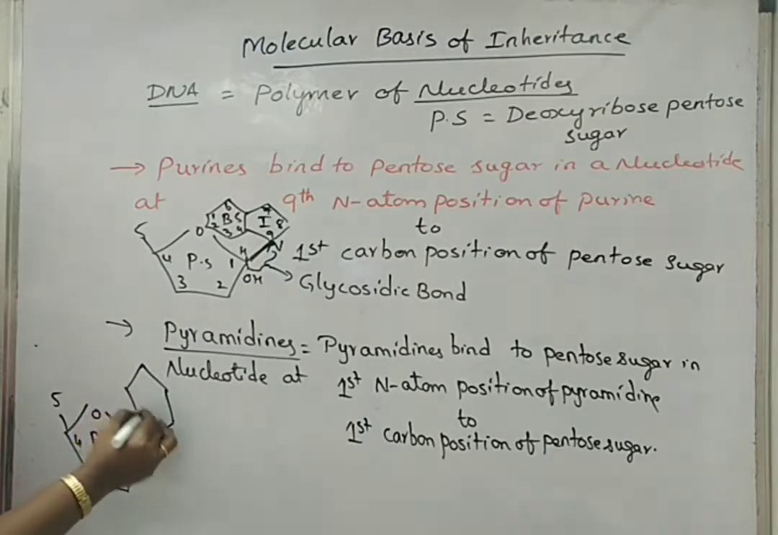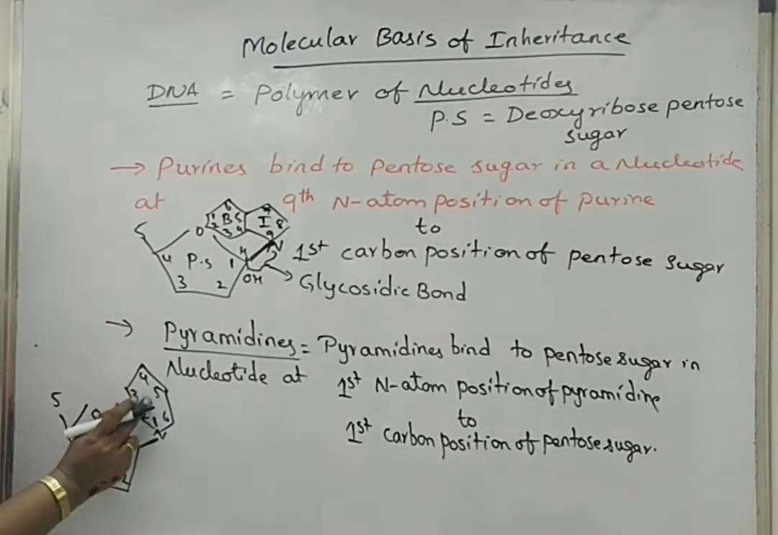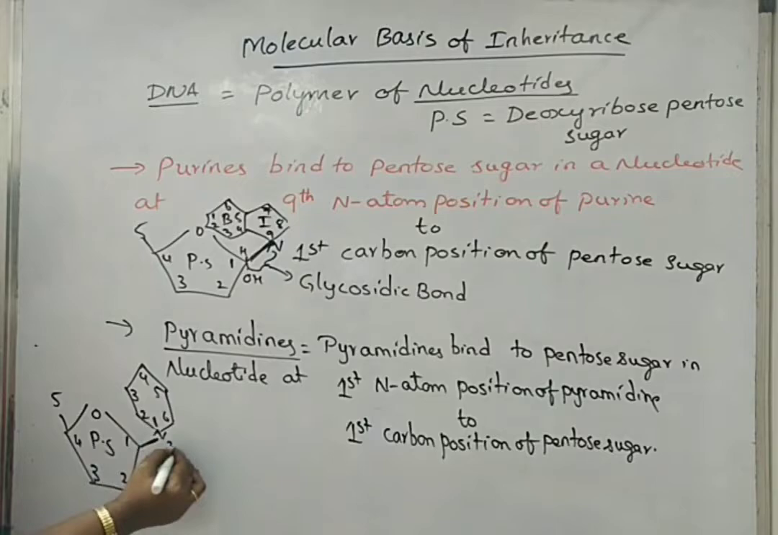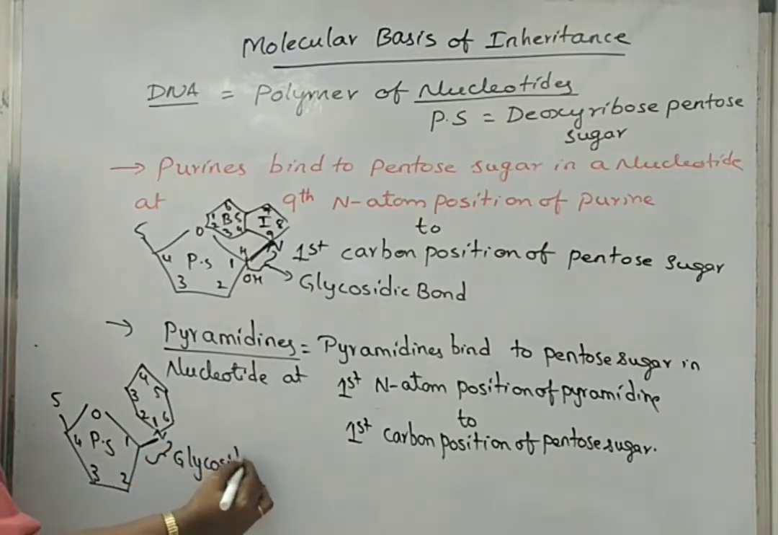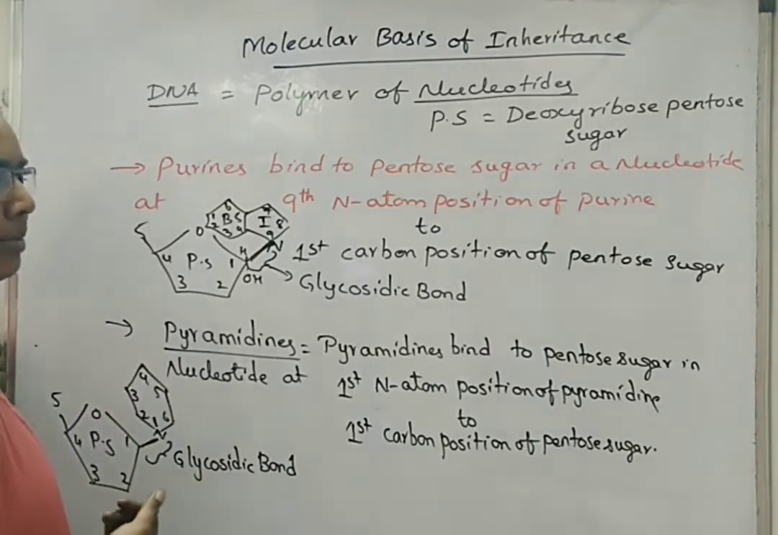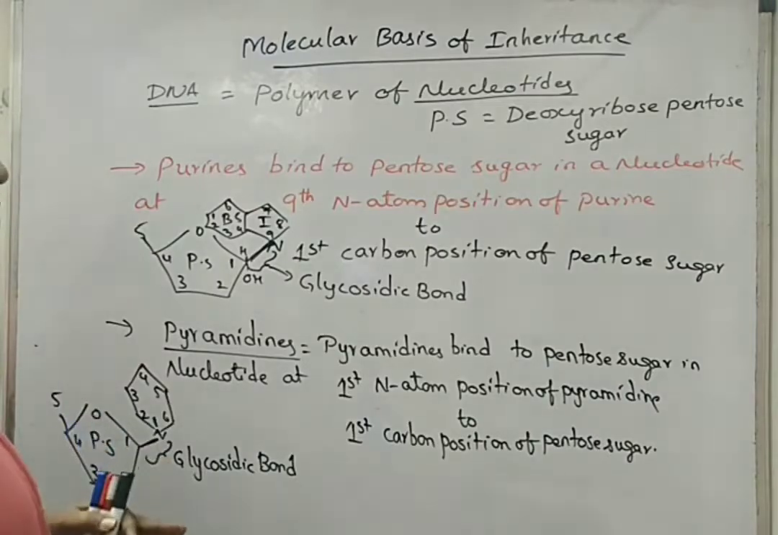So here will be one bond, 1, 2, 3, 4, 5, 6. You can take any of the pyrimidines here, cytosine, thymine, etc. Even in case of RNA, if it is uracil, then still it will be bound from its 1st nitrogen atom to the 1st carbon position of pentose sugar. Again, we call this bond a glycosidic bond. What is the strength of this glycosidic bond? We will equate this to the strength of a covalent bond that you study in chemistry. So this is about the nucleotides and the nitrogen bases, their biochemical structures, and the positions where these nitrogen bases are bound to pentose sugars of the DNA, that is deoxyribose pentose sugar.